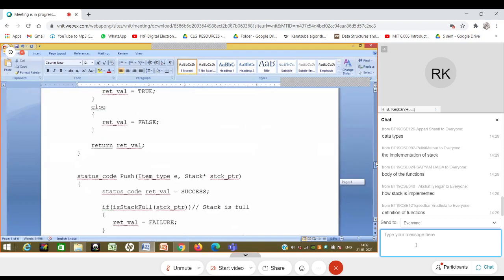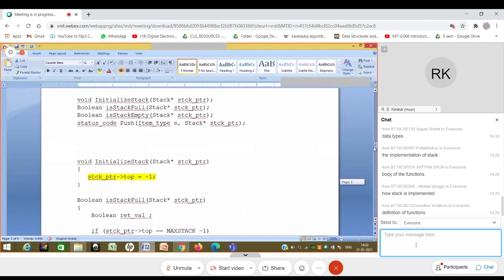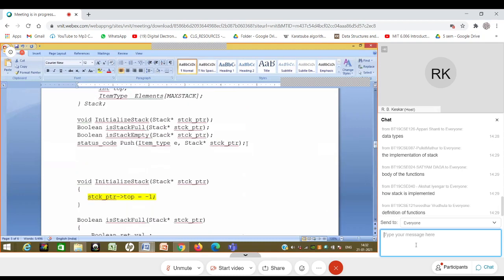And perhaps one extra piece of information: right now the item type is integer. Okay, that's it. If you look at this declaration, does it tell the end user anything? Of course, I need to know that a stack type exists. Only that part I need to know. But other than that, it does not tell me that there is a structure. It does not tell me that there is an array.